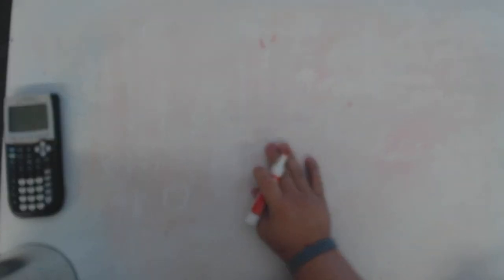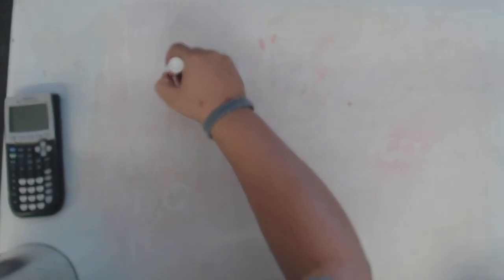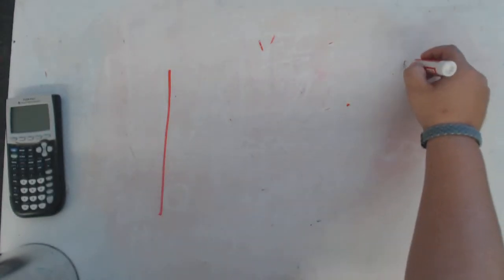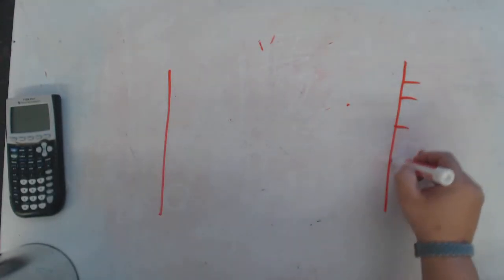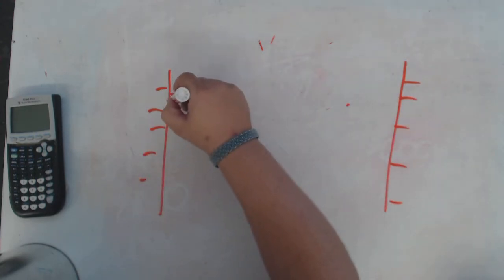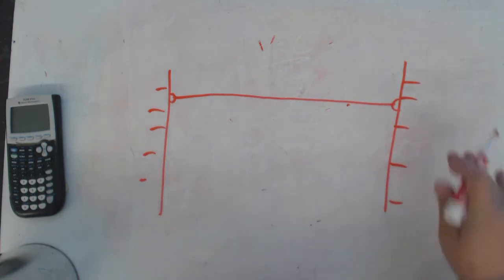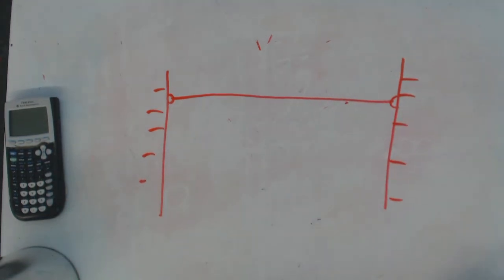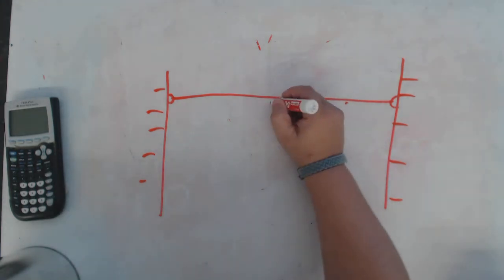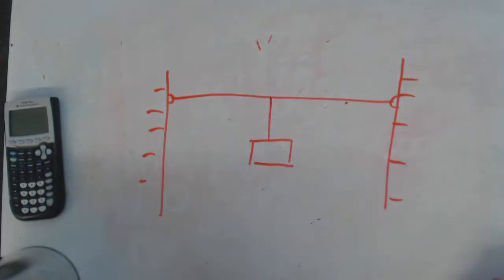So the next problem, we're going to talk about something that is absolutely impossible. Okay? We have two walls. And I'm going to have a rope that's perfectly horizontal extended between those two walls. Okay? And from that rope, I'm going to hang a mass. Now, we see this all the time, and that's not the impossible part about it.